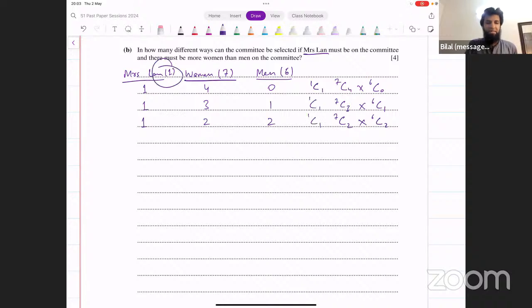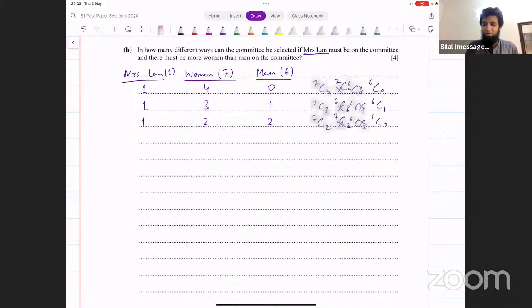If you want, you can also multiply 1C1 with each of these cases, right? That you have 1 Mrs. Lan and you're selecting 1 Mrs. Lan. But it's not necessary because 1C1 is just 1. You can just ignore that as well because she's already selected. Out of the remaining people, we're saying we have to select this many for each case.